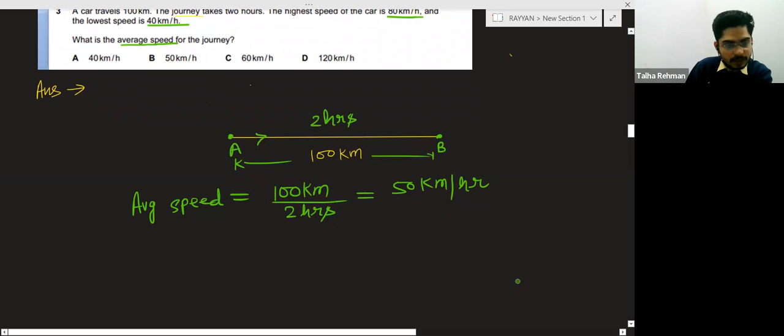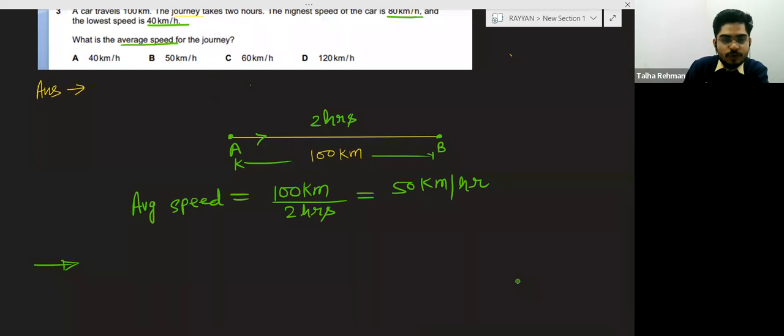And there is one more thing that I want to tell you. If you want to convert kilometer per hour into meter per second, what you have to do? This is 50, this is kilometer per hour.